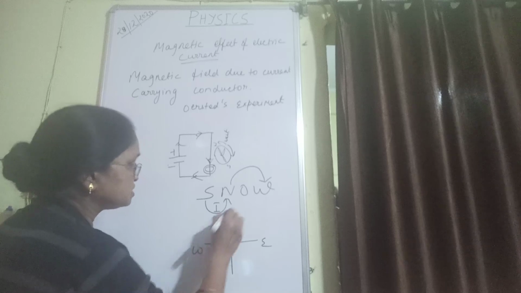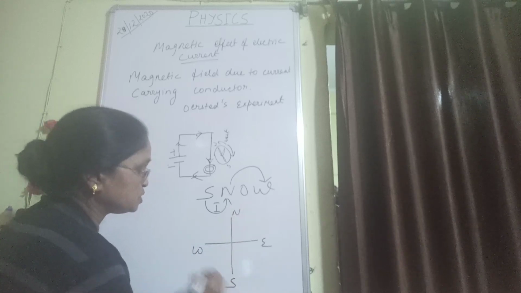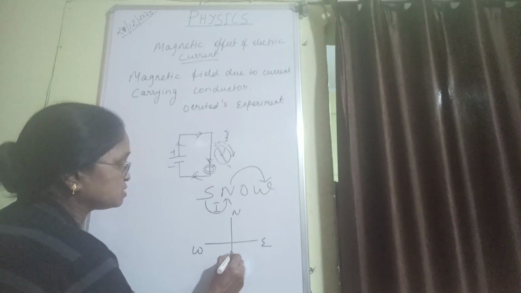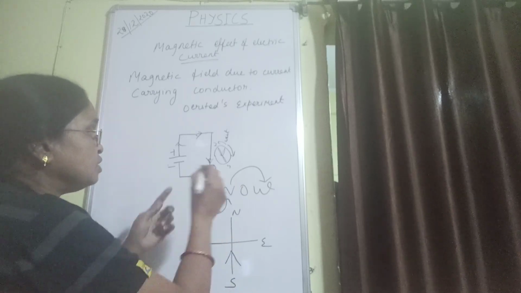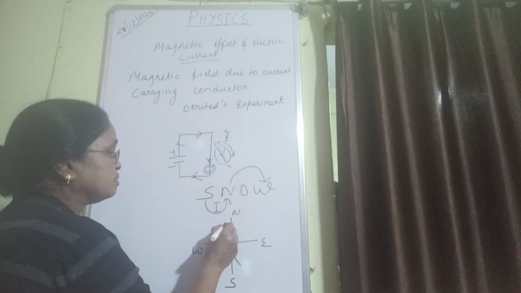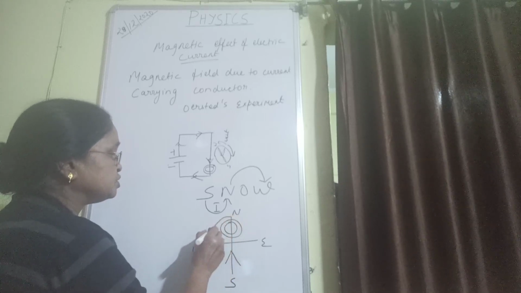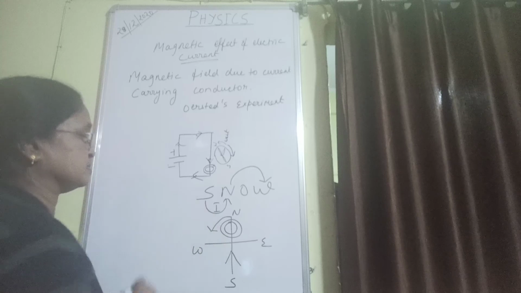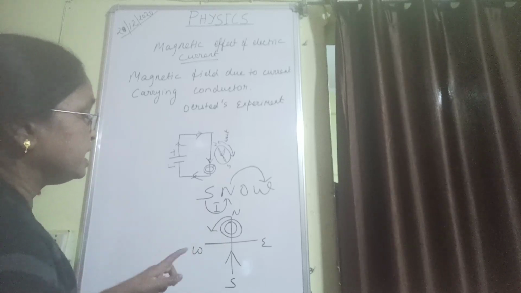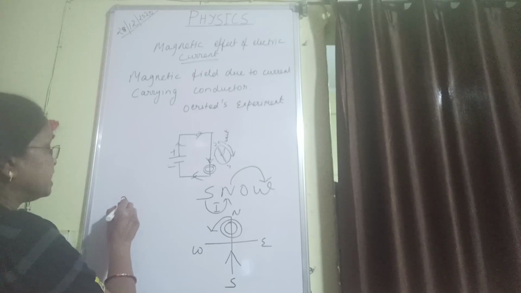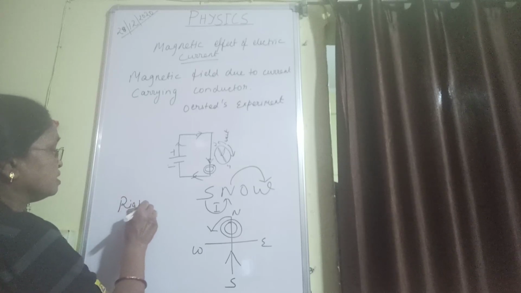East, west, north, south. When current passes from south to north, the north pole of the magnetic compass deflects towards west.